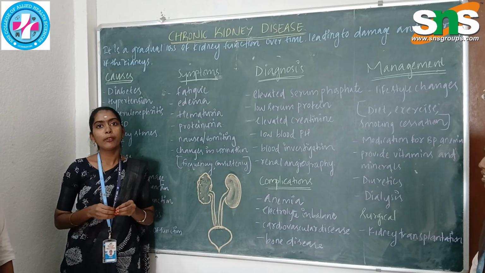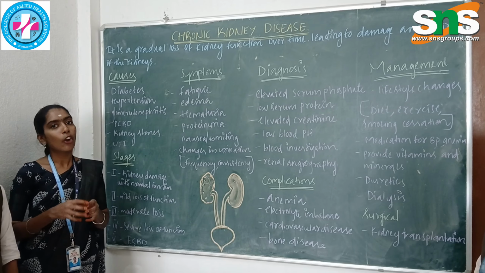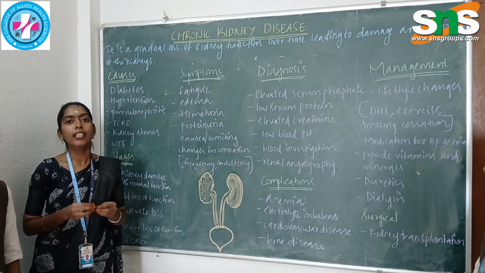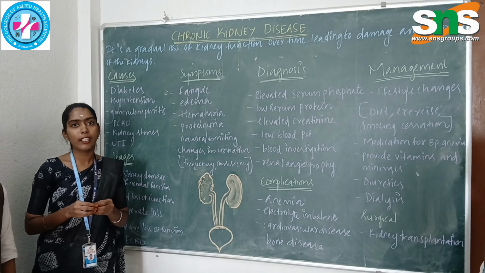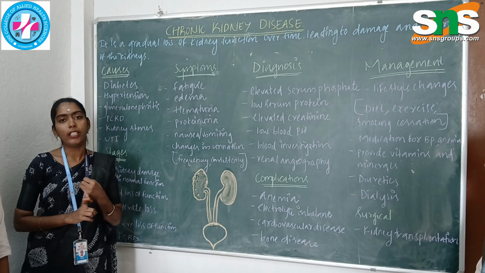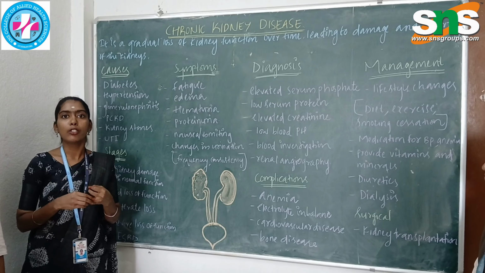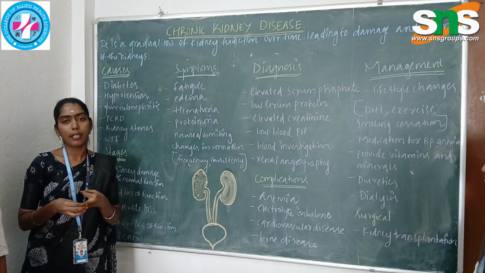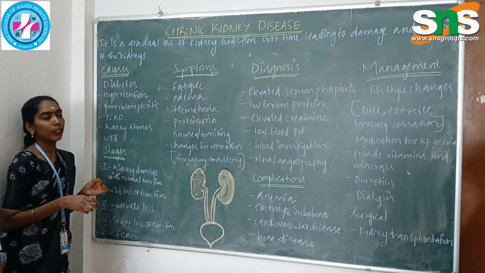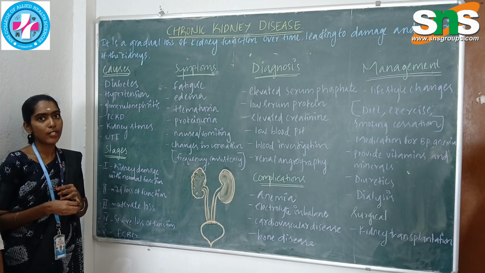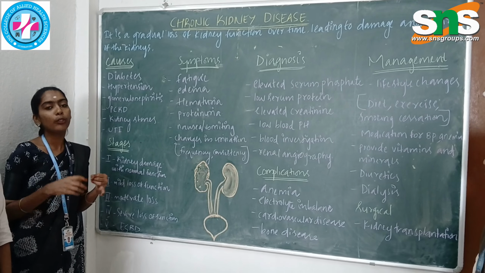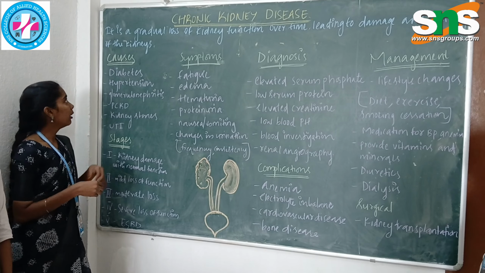Today we are going to see about a design-based class on chronic kidney disease. Before entering into the topic, let me explain what the kidney is. Kidney is a pair of bean-shaped excretory organs in our body. The major function of the kidney is to eliminate waste from our body by filtering the blood and also excreting excessive waste in our body. CKD is chronic kidney disease, progressive damage of the kidney, and it will also affect the functions of the kidney. So the kidney can't filter the blood properly and also can't eliminate the waste properly.